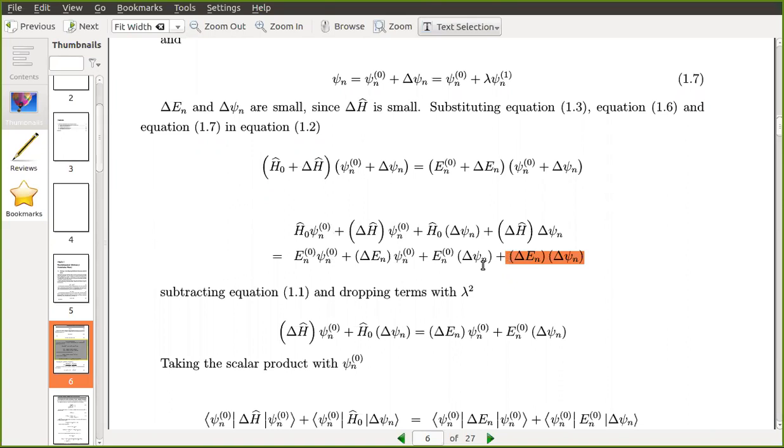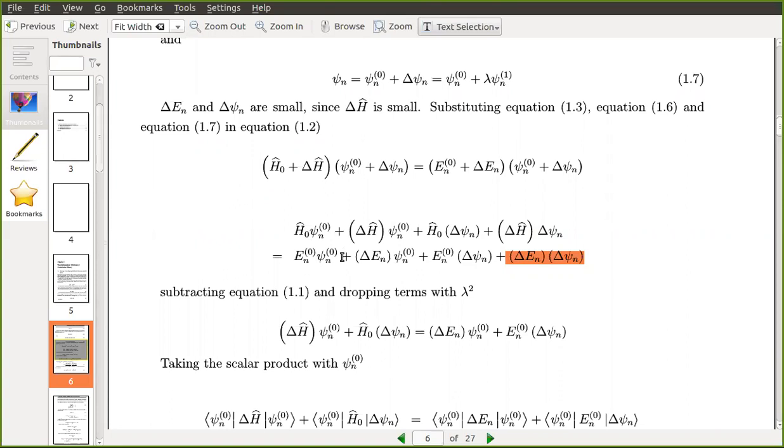Now you subtract the equation for the non-perturbed system from this equation. Subtract 1.1. Then H0 psi n of 0 and En of 0 psi n of 0 cancel.